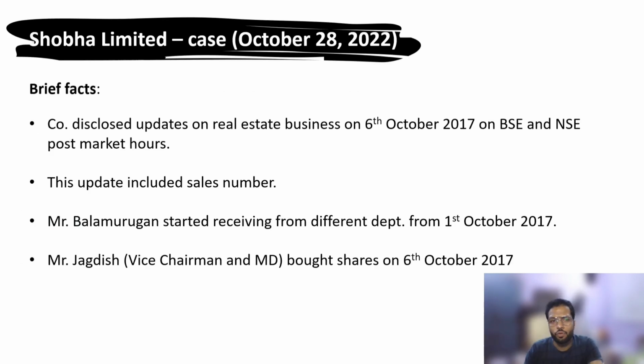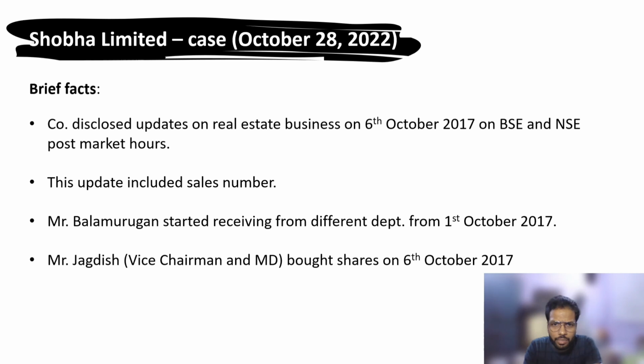So just for clarification or for illustration purposes, I picked one case wherein there is a kind of clarity on how to determine the UPSI. It was a case of a company named Shobha Limited.